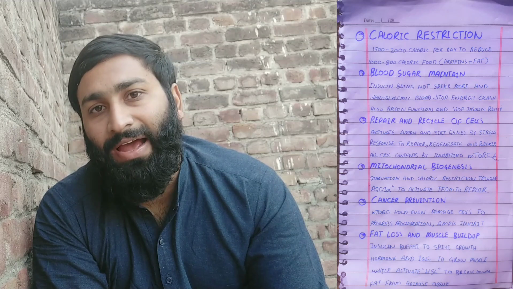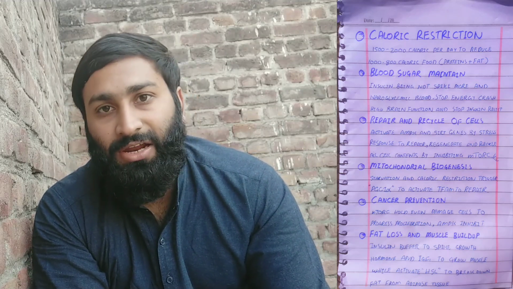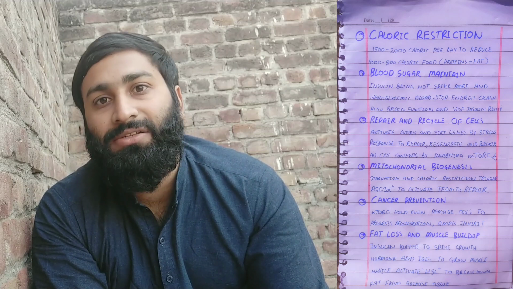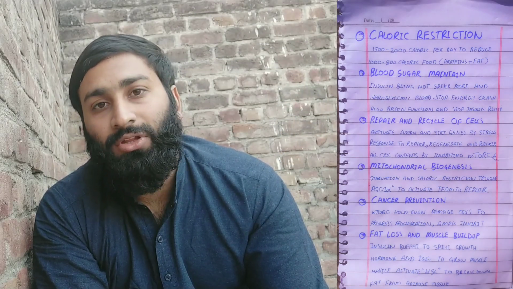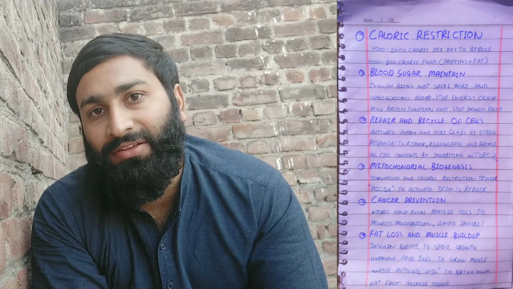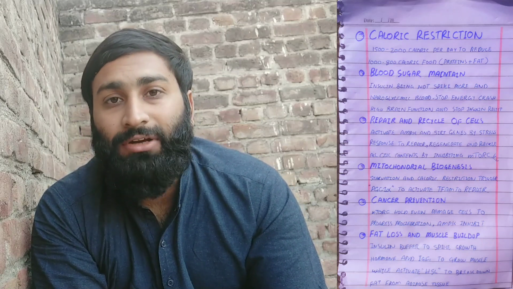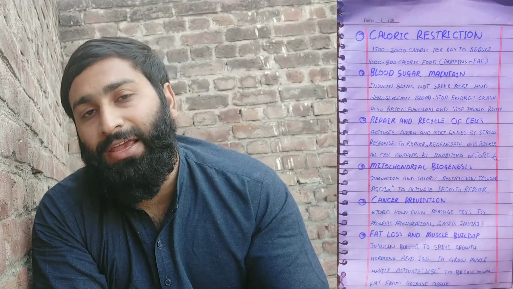Repair and recycling of cells is very important due to caloric restriction. It is just like a mimicry of fasting, but it is not true fasting. Anyhow, it will activate the AMPK and SIRT genes by stress. The SIRT gene activation and the AMPK pathway activate due to caloric restriction, the starvation of the cell. Why? Because starvation of the cell leads to a deficiency of ATP in our cell. In this way, they activate the AMPK pathway.